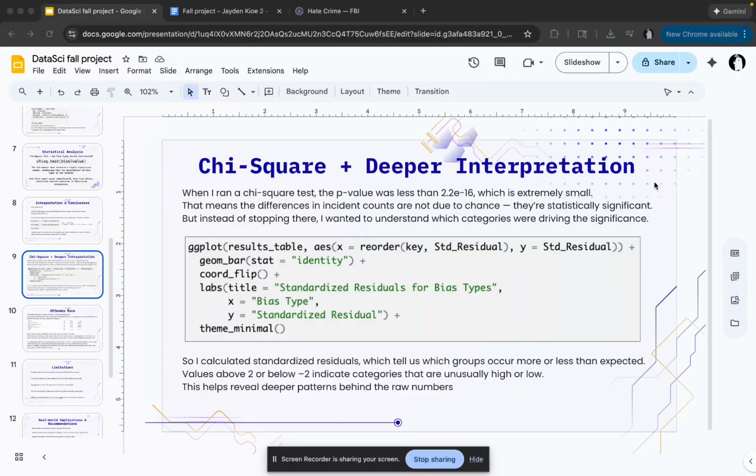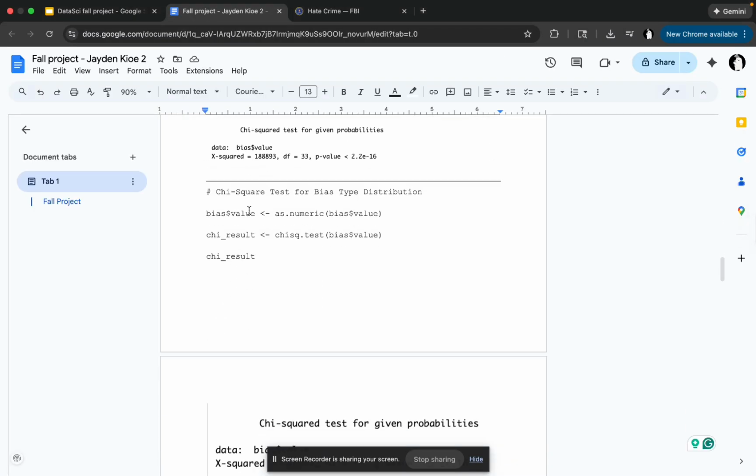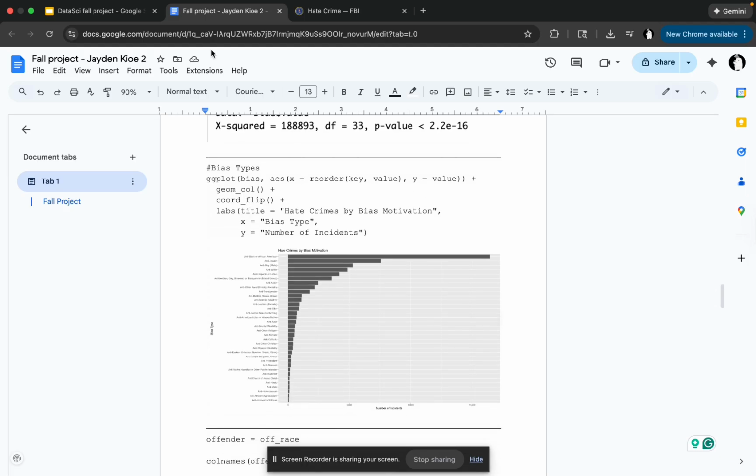And for the chi-square and deeper interpretation, when I ran a chi-square test, the p-value was less than 2.2 times 10 to the negative 16, which is extremely small. That means the differences in incident counts are not due to chance, and they're statistically significant. But instead of stopping there, I wanted to understand which categories were driving the significance. So I did a ggplot on this, and here are the results with the hate crimes by bias motivations on a bar graph.